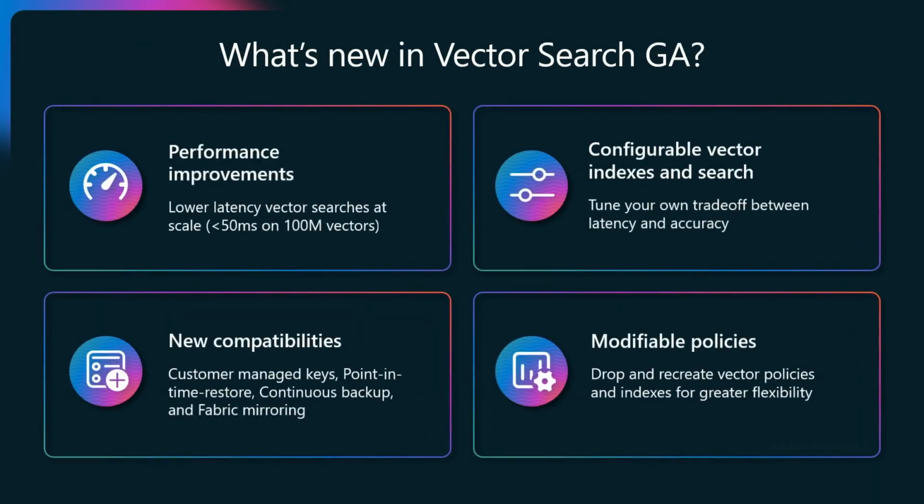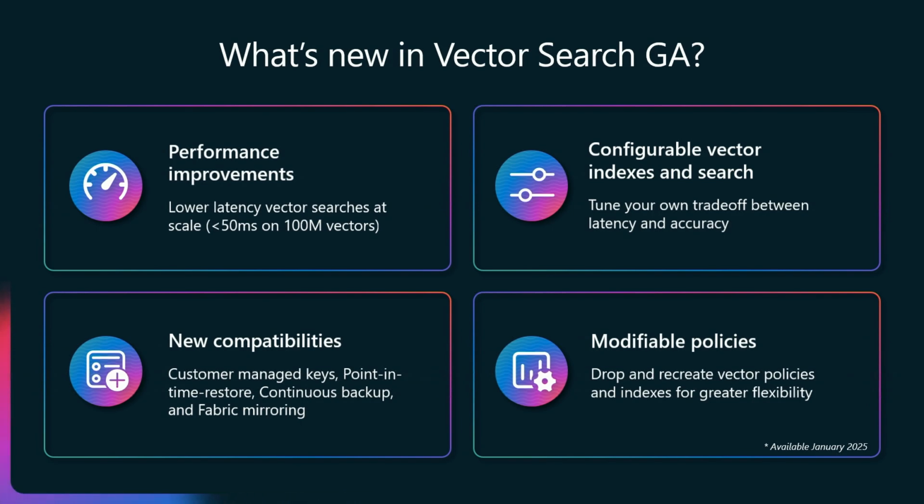Now, with general availability, we have several new features and capabilities as well. We have performance improvements that are rolling out to all Azure public cloud as I speak, to enable lower latency vector search at enormous scales, and we'll see an example of that in a minute. We're also allowing configurable vector index and search parameters. When you're conducting a vector search, there's always a trade-off between latency, recall, and the cost of your vector search, and we're enabling you to tune that trade-off for your application.